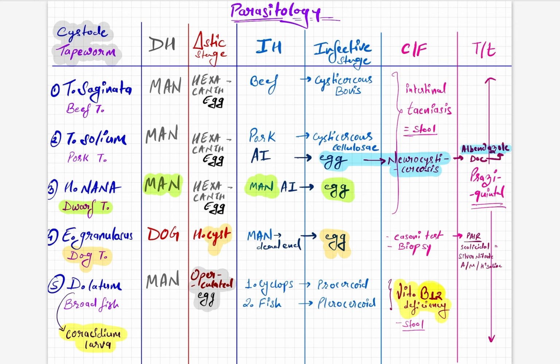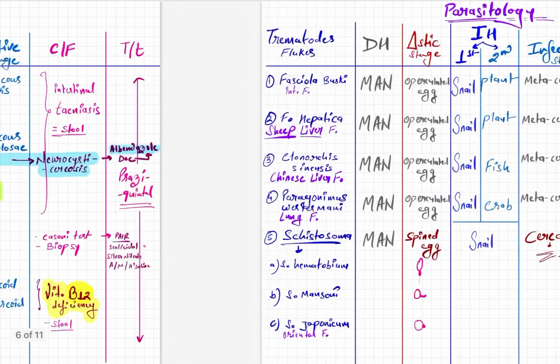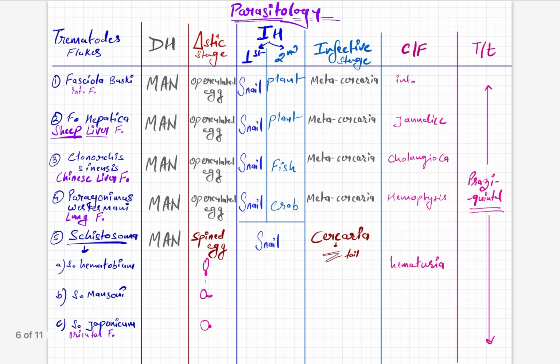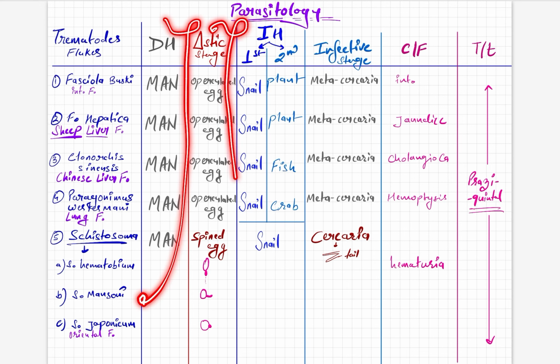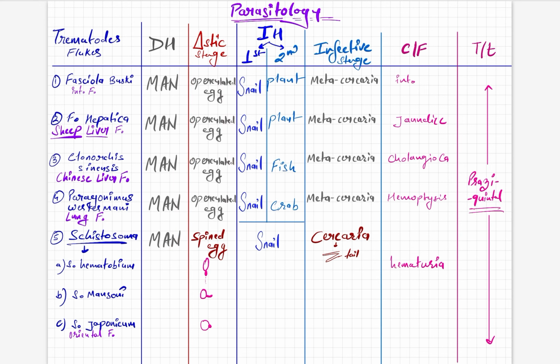Now coming to trematodes, it is very simple. The definitive host of all trematodes is man, and the diagnostic stage is operculated egg, except for Schistosoma, which is a slightly more developed form, as I told. The last organism has the diagnostic stage as spined egg and not operculated egg.